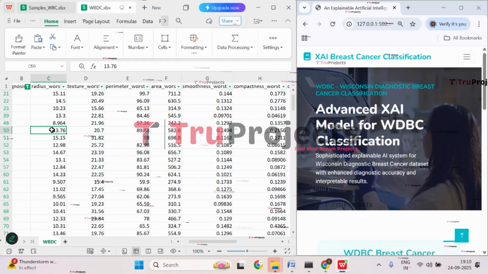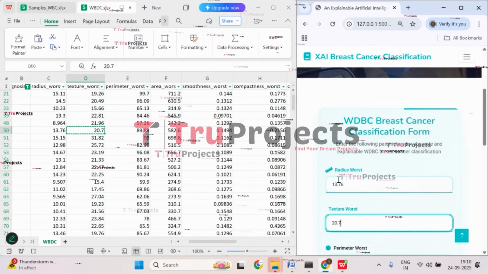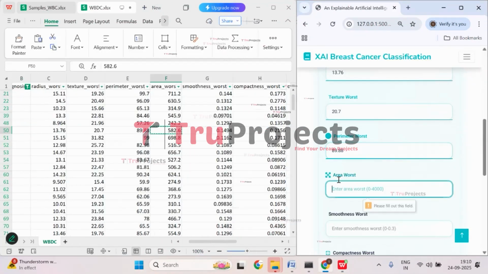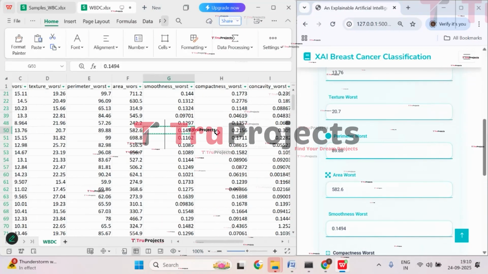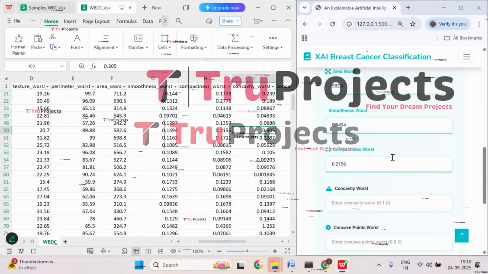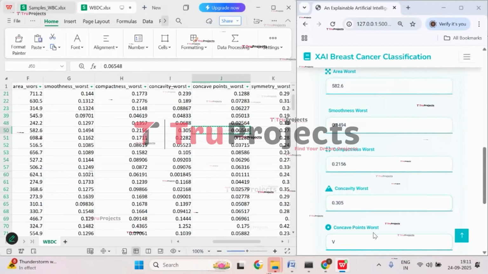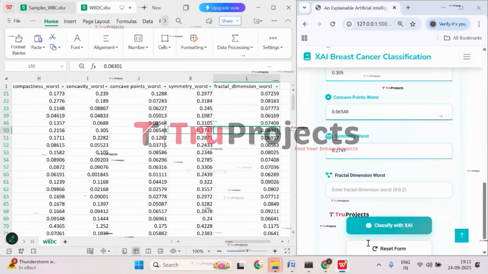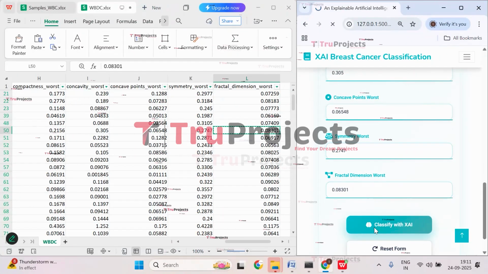So copy the radius burst, and then texture burst is 20.7, perimeter burst is 89.88, area burst is 582.6, smoothness is 0.104194, and then we have compactness burst, that is 0.2156, concavity burst is 0.305, concave point burst is 0.06, and then symmetry burst is 0.27, fractal dimension is 0.83. Now click on classify with XAI.